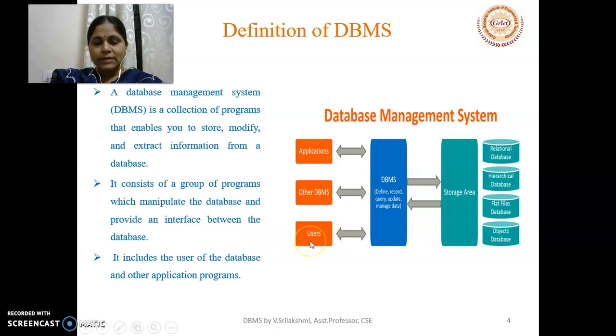Suppose the user, for example, we will say, suppose we want to create a student database management system. Then, first of all, we should create a database, and after that, we will insert the data in the database, and later on, whenever we want, we will select the required fields in the database, and then we may modify and also delete. So that is about a database management system. It is a software which is providing all these types of operations.